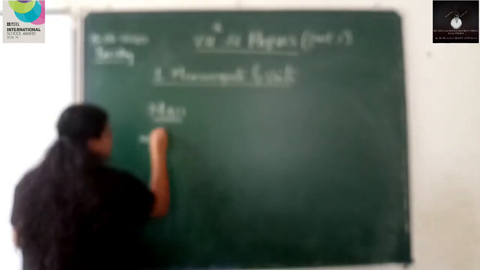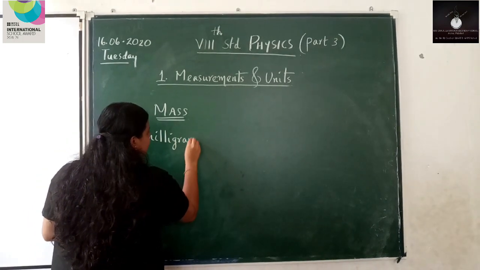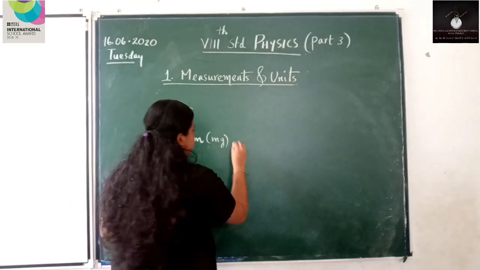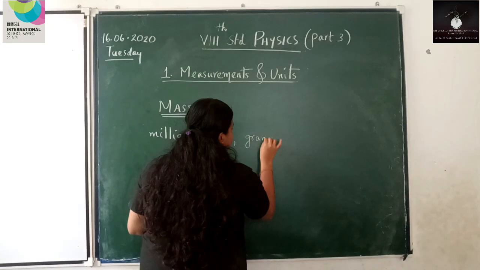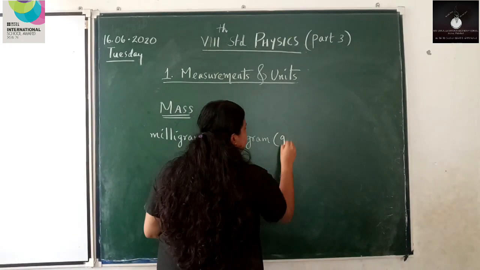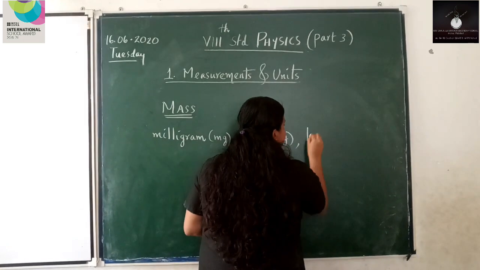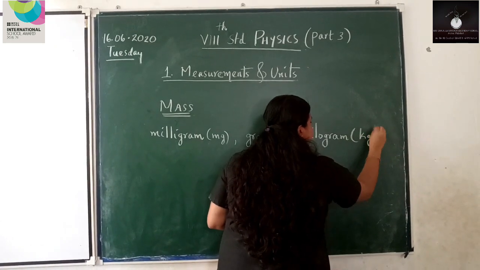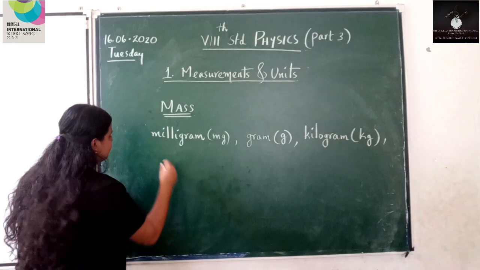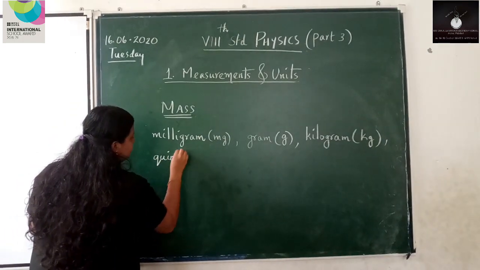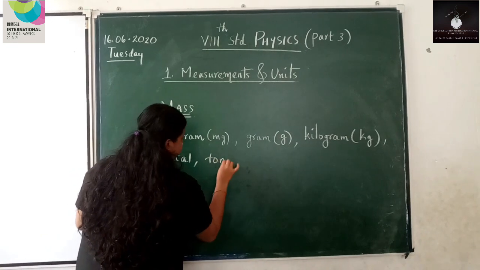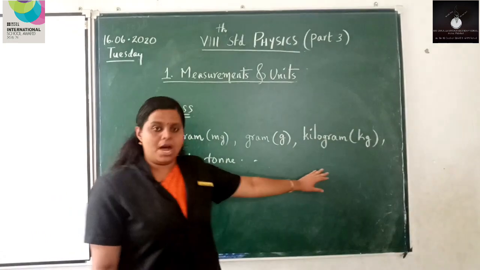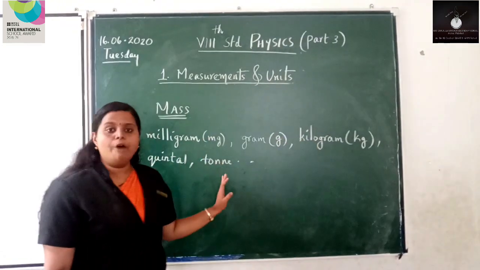First one, milligram. What about its symbol? mg. Then next one, gram. What about its symbol? g. Then next one, kilogram. Its symbol is kg. Then two more units, quintal and ton. Okay, so these are all the units of mass.